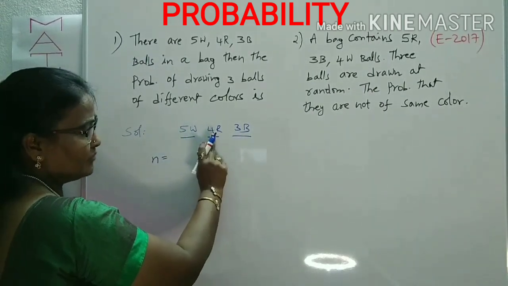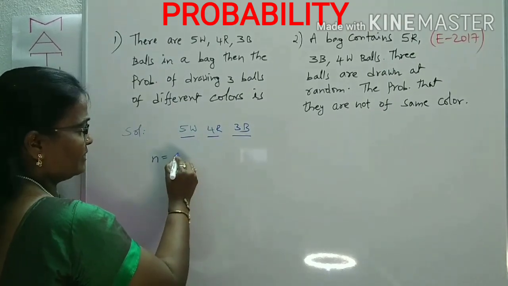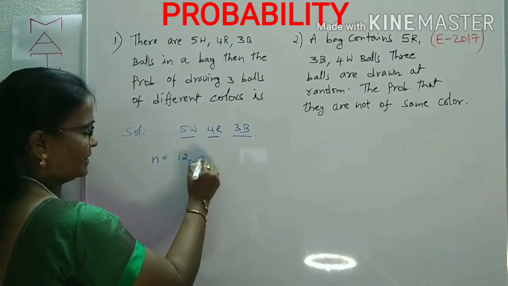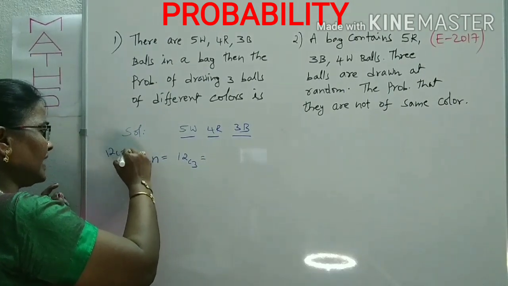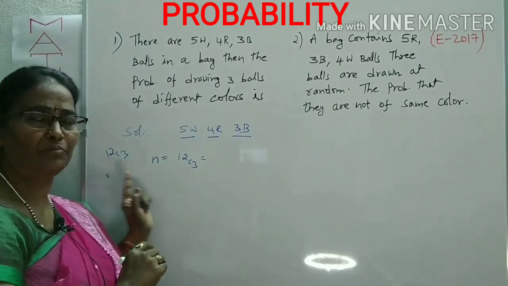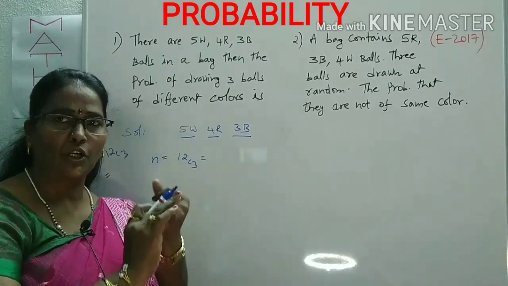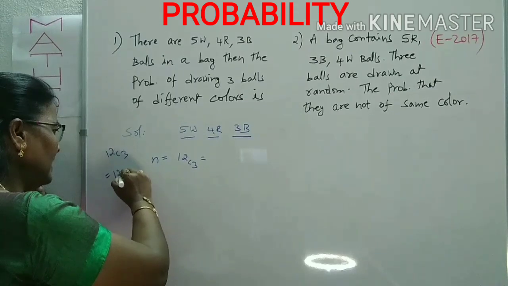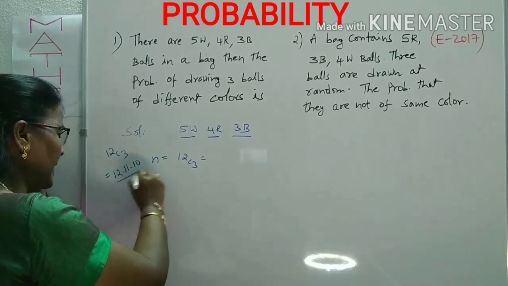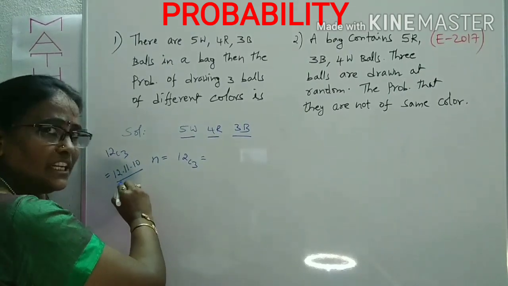Total 5 plus 4 is 9, 9 plus 3 is 12. From the 12 we have to choose 3 balls, 12C3. How can you expand 12C3? You know very well, 12C3 we can write from 12 onwards continuous numbers: 12, 11, 10 by 3 factorial.